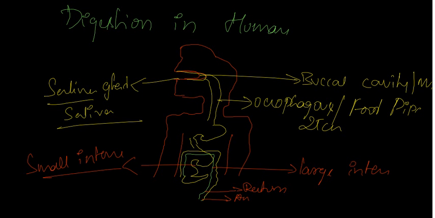This one is the stomach. Along with the stomach, there are other glands. This one is the liver, and here one pancreas will be connected. This pancreas and liver will be connected to the small intestine. This one is the pancreas.